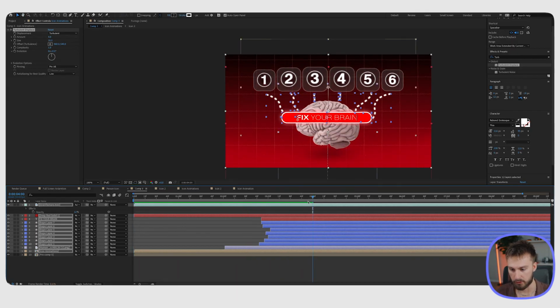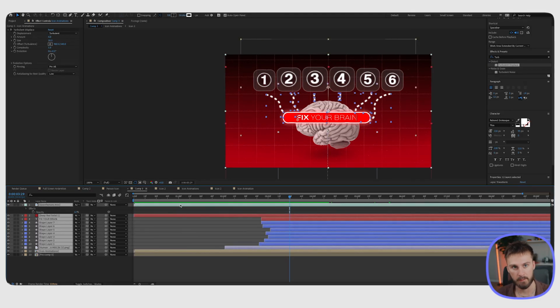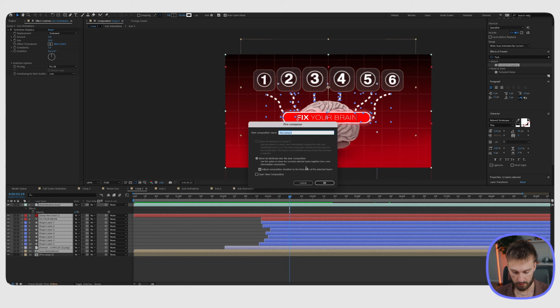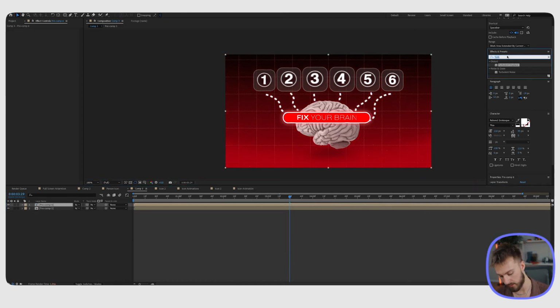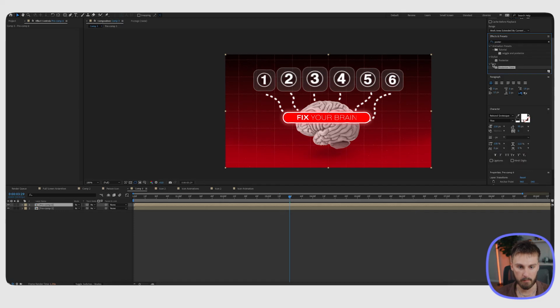Everything's just moving ever so slightly, and there's one more thing to do. You'll see Ali Abdal do this. Iman does it a lot, and that's adding a posterized time effect to it. So to do that, I'm just going to highlight everything. We can do it individually, and sometimes in certain scenarios you want to, but in this scenario, I'm going to do it all in one. So I'm going to pre-compose everything and just hit OK. And then we're going to go up to the effects and preset window and type in posterize, and you'll see posterize time under the time folder here. And I'm going to drag that on.